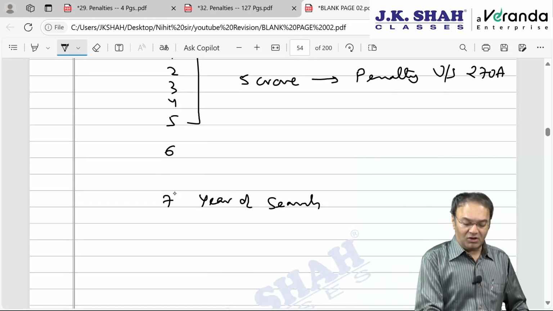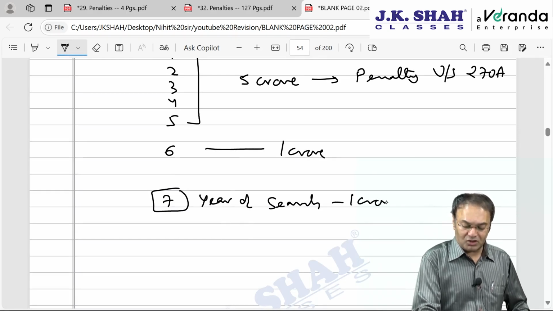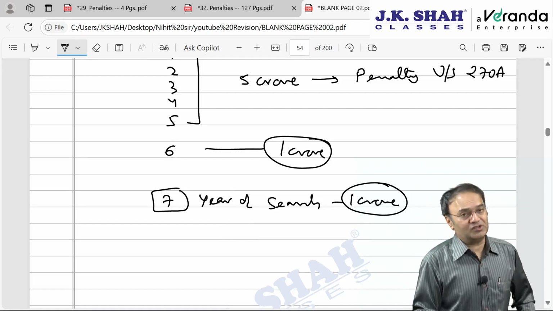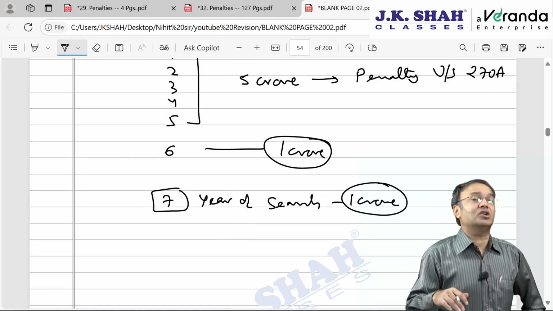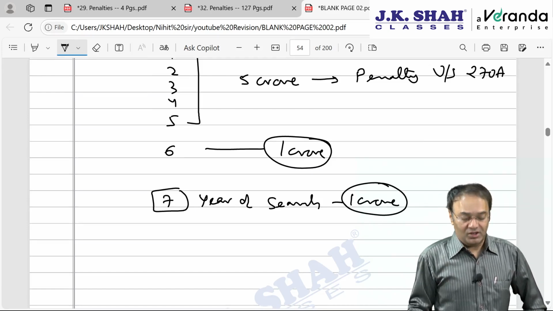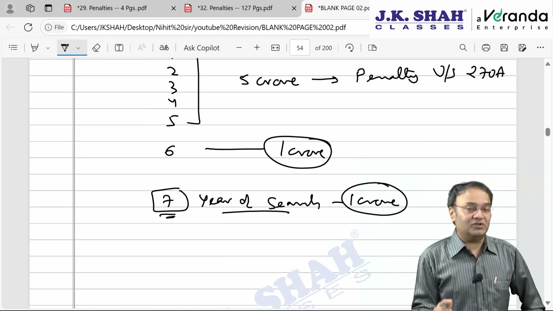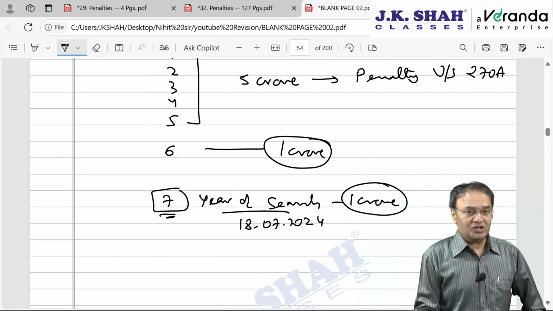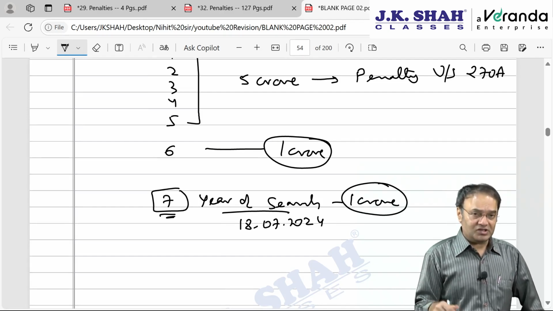But as far as the year of search is concerned, undisclosed income pertaining to this year is 1 crore, and the 7th year, the year of search, also has 1 crore. For these two, the assessee would always be in a position to argue that, sir, I was just going to file the IT return, especially for the 7th year, the year of search, which has not yet ended. Say the date of search is 18 July 2024, the year has not ended, and assessing officers come for the search.